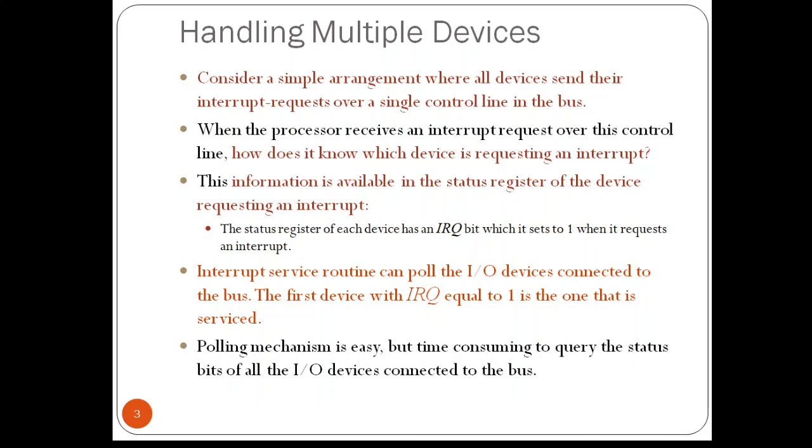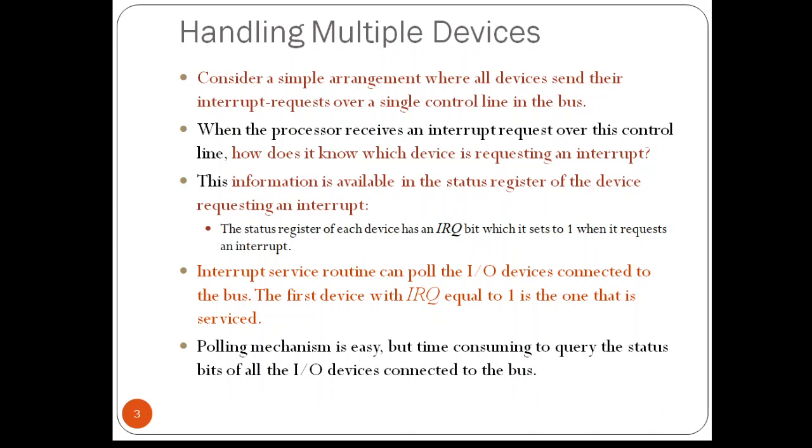When a request is received over the common interrupt request line that we have seen in the previous video, additional information is required to identify the particular device that is activating the line. In the interrupt hardware, there are multiple devices connected to one common interrupt request line. In such cases, some additional information is required to identify a particular device.